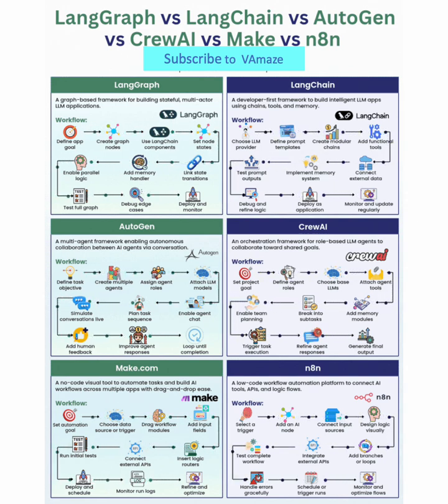Implementation strategy recommendations. Phase 1, proof of concept: start with LangChain or CrewAI for rapid prototyping. Focus on core functionality validation.